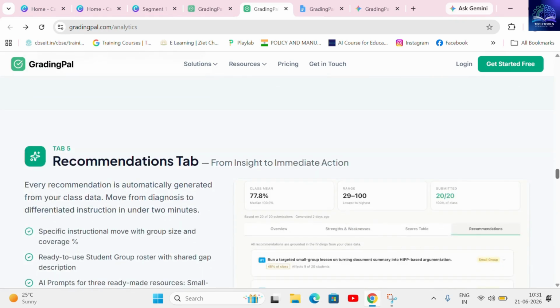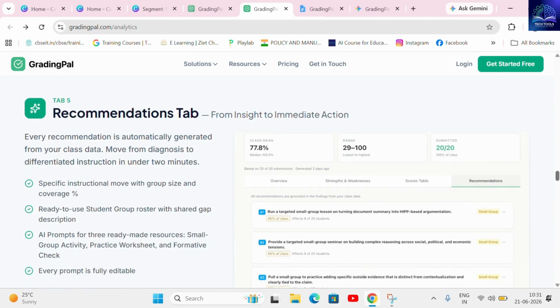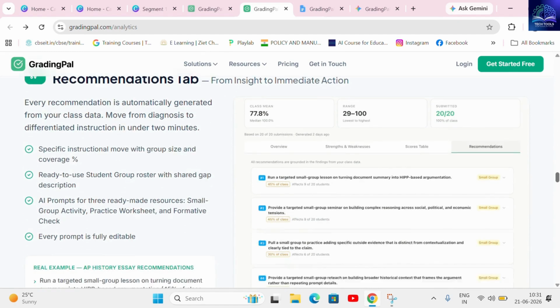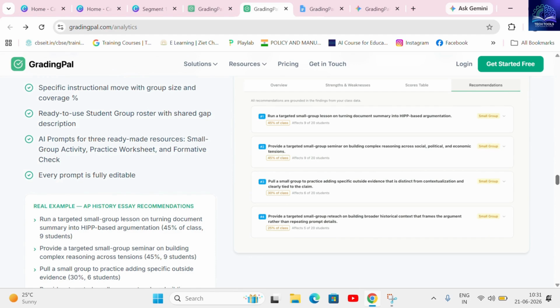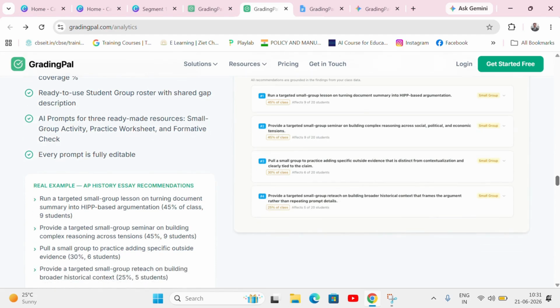Finally, the Recommendations tab takes you directly from insight to immediate action by serving up automatically generated, data-driven strategies based on your class data, allowing you to move from diagnosis to fully differentiated instruction in under 2 minutes.